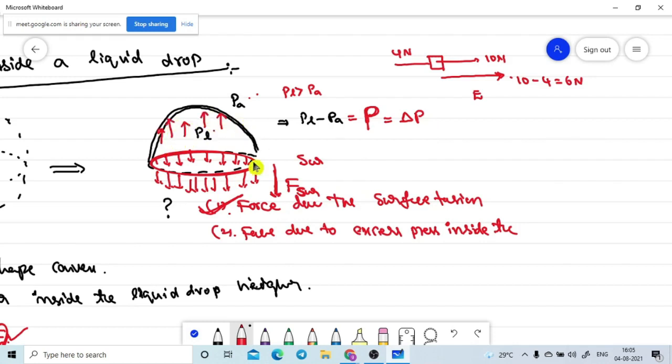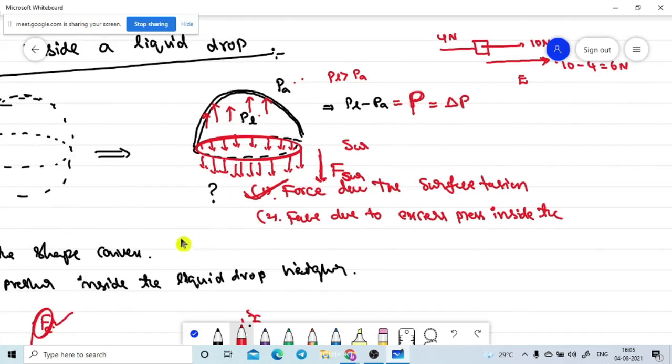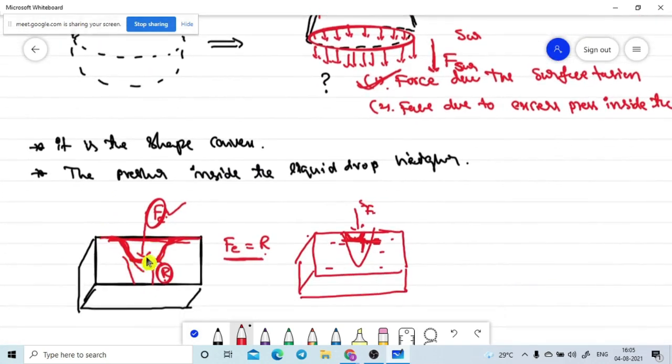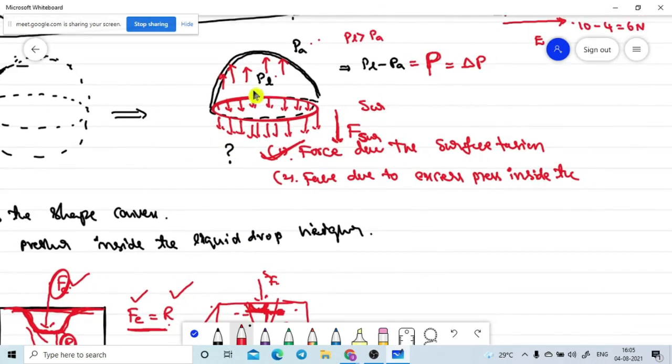So in the previous topic, the sponge's deformation stops at that position where the downward force is balanced by the upward force. So here also the liquid drop will stop at that position where the upward force created by the excess pressure is balanced by the force acting downward due to the surface tension force. Then only the liquid drop stops. Otherwise, it will deform more.